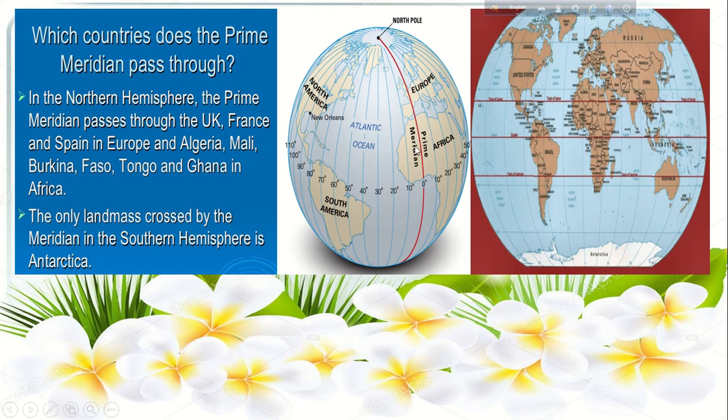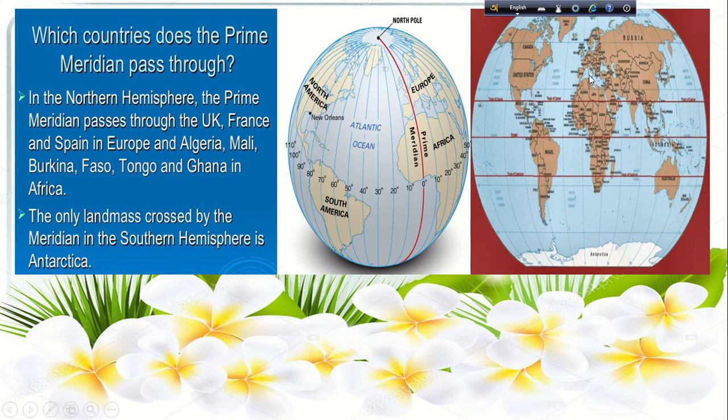There is an international agreement that the meridian running through Greenwich, London of the UK, over the Royal Observatory in Greenwich in the vicinity of London city, and which is spread out from the North Pole to the South Pole, is considered the official prime meridian, and any line of longitude can serve as the 0 degrees. So the prime meridian is always denoted by 0 degree, and in the world map also we can see the position of the prime meridian.